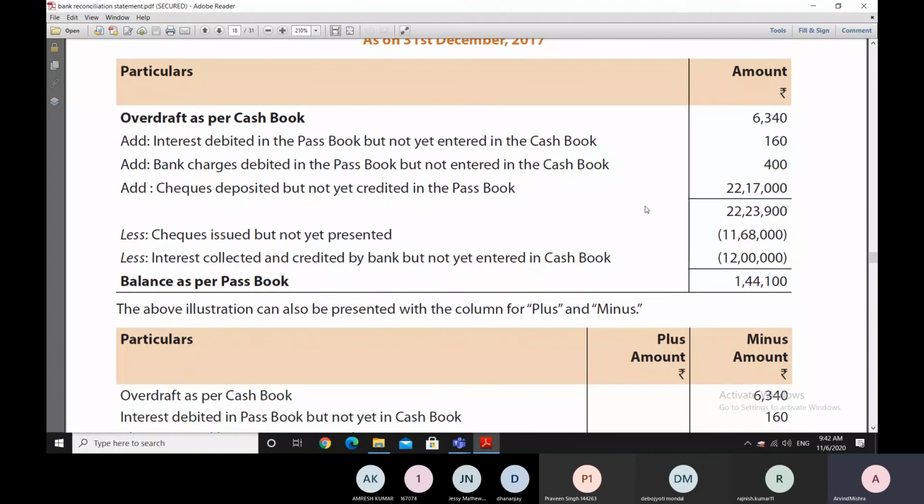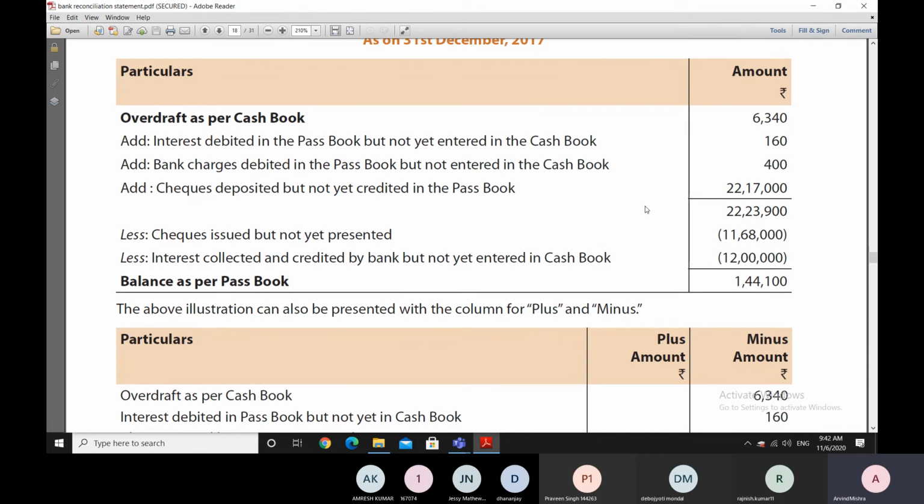So we put minus 11,68,000 rupees here. 11,68,000 rupees in the bracket means it is the minus figure. So from 22 lakh rupees, we have minus 11,68,000 rupees here. And then there is some interest which is collected and credited by the bank but not yet entered in the cash book, which is to the extent of 12 lakh rupees.